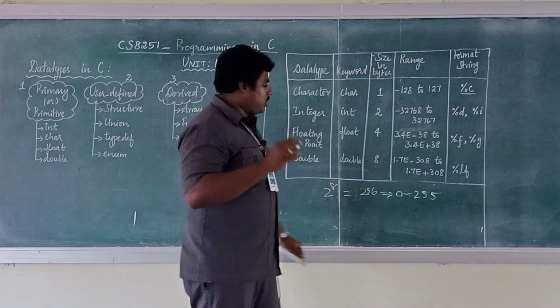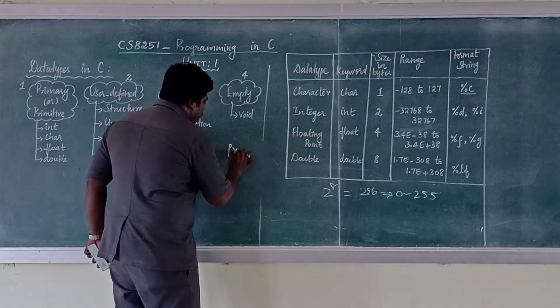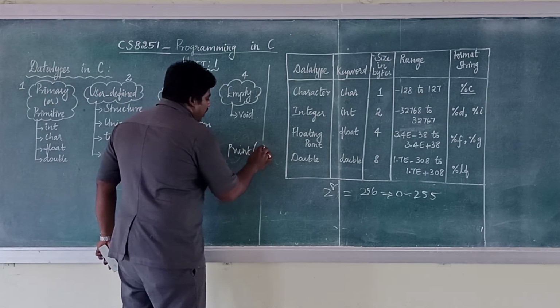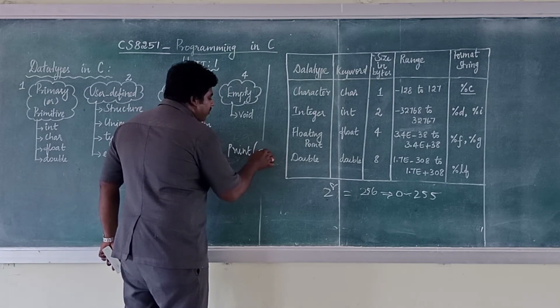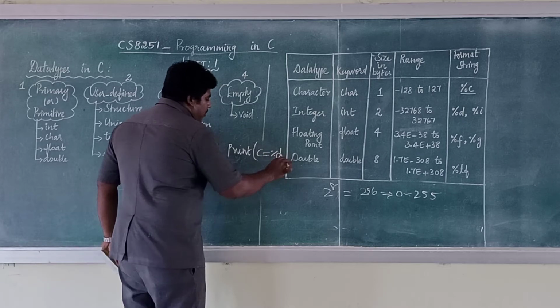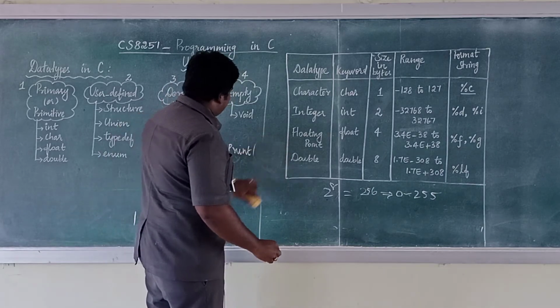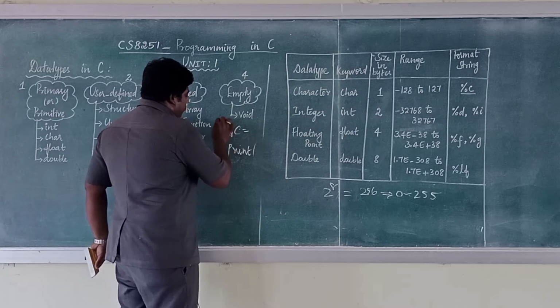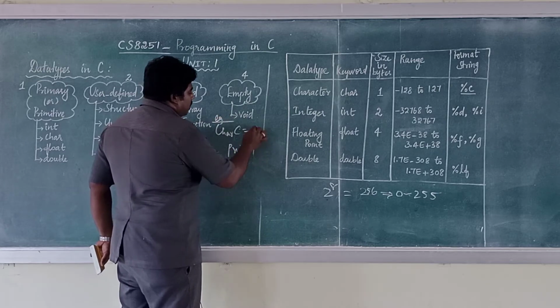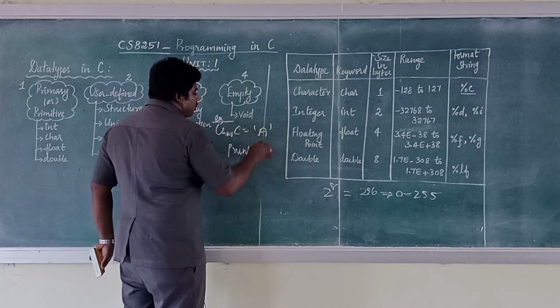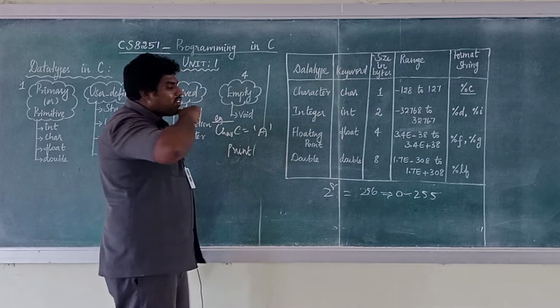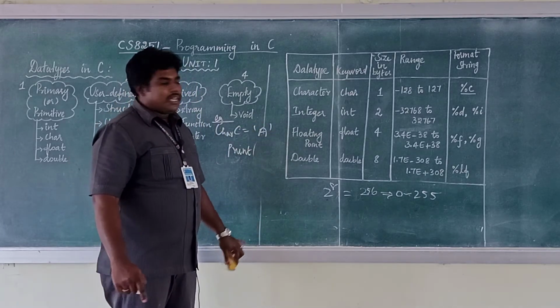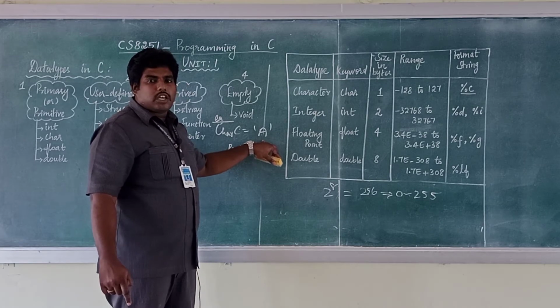You specified a control specifier. Similarly, if you want to print anything, for example, char c equal to 'A'. Always the character should be specified in single quotes. Character should be specified in single quotes.